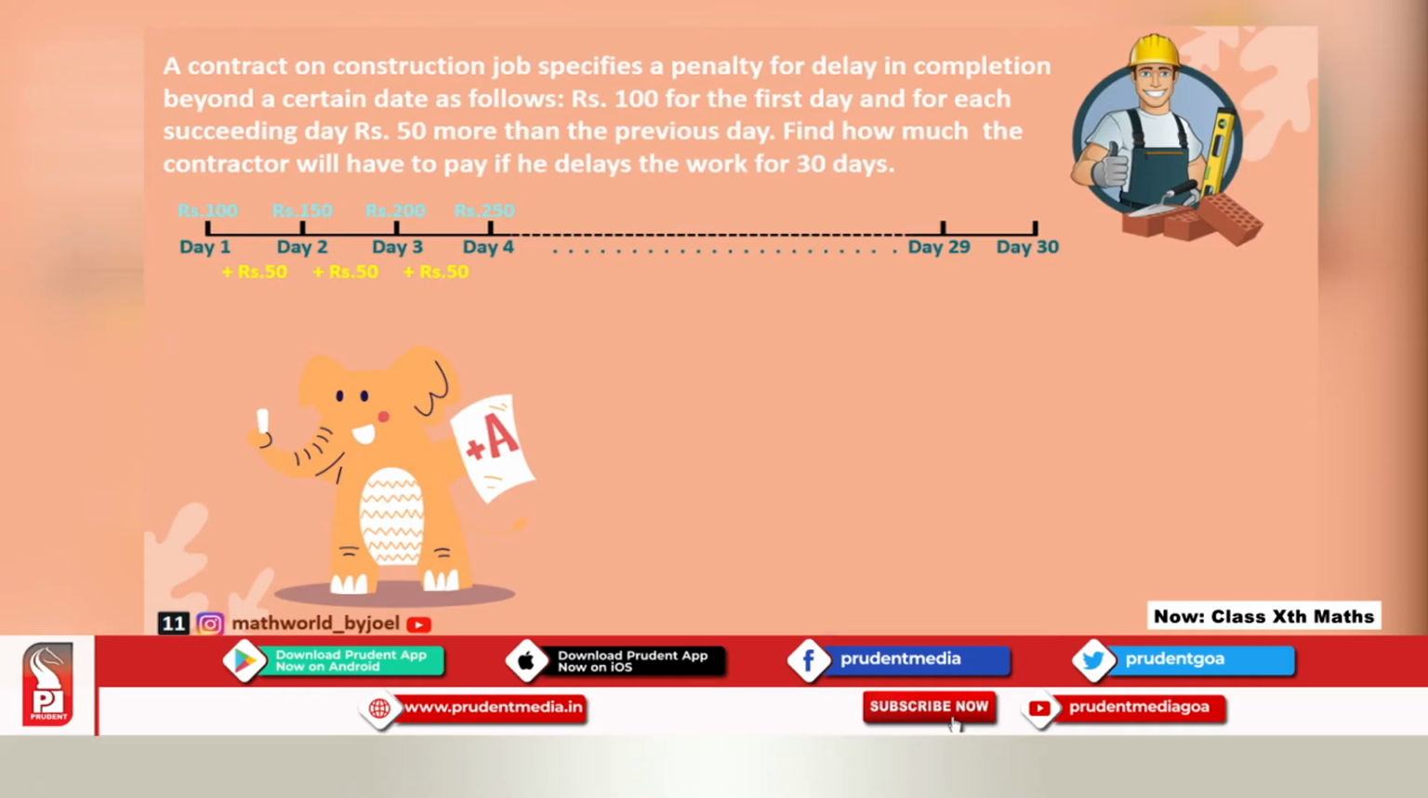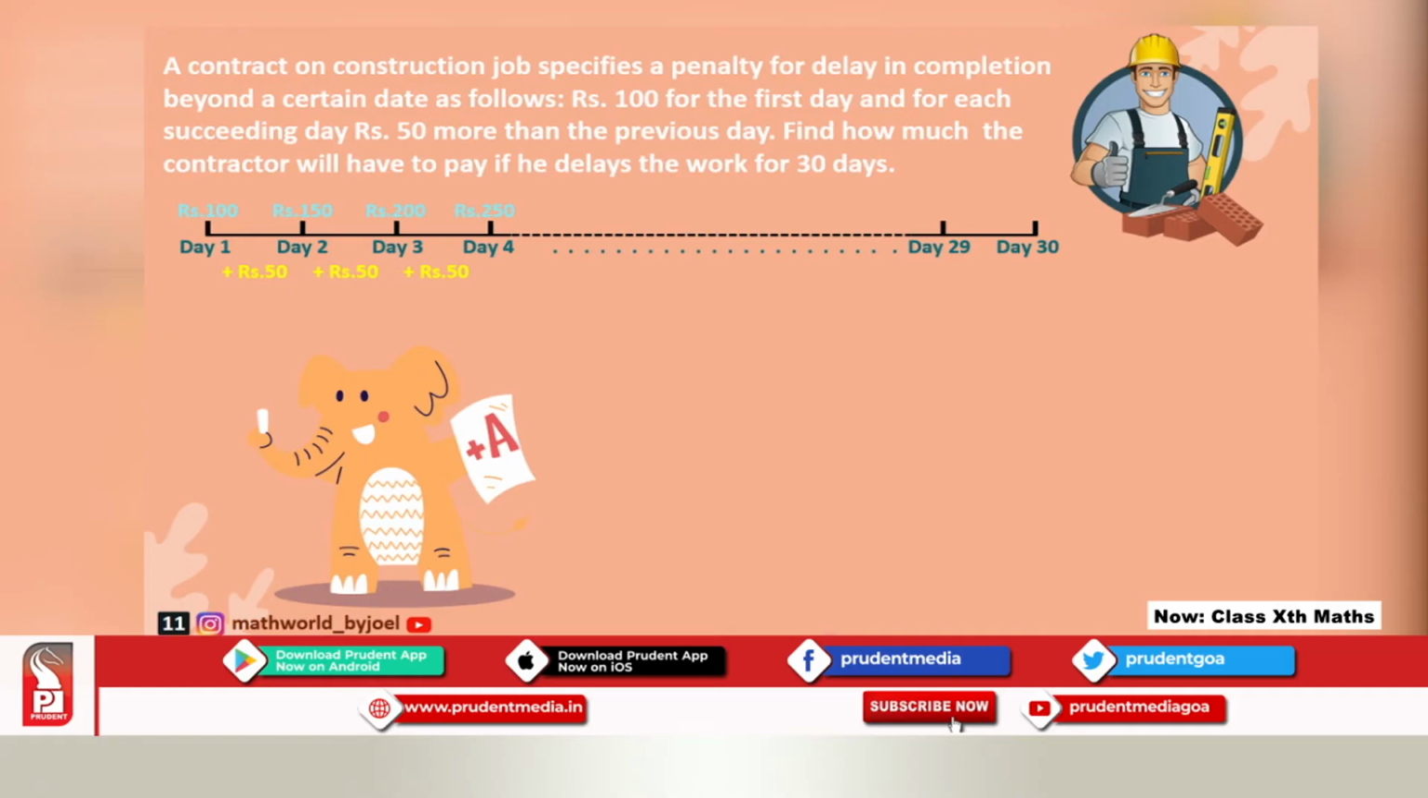A contract on a construction job specifies a penalty for delay in completion beyond a certain date as follows. Rupees 100 on the first day. So think of it as an arithmetic progression. The first day, that means the first term, is 100. Every succeeding day it increases by 50.